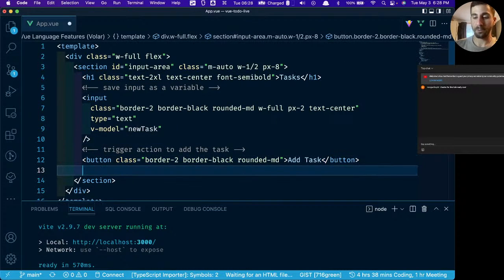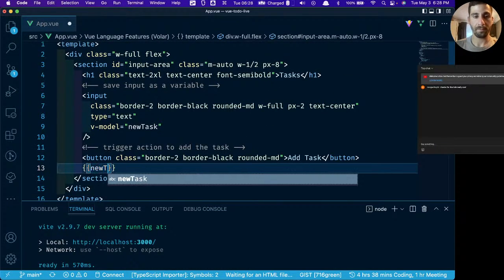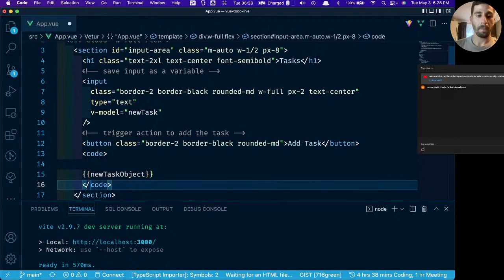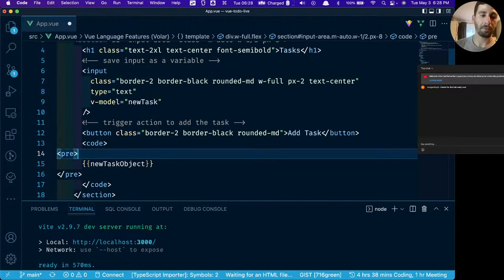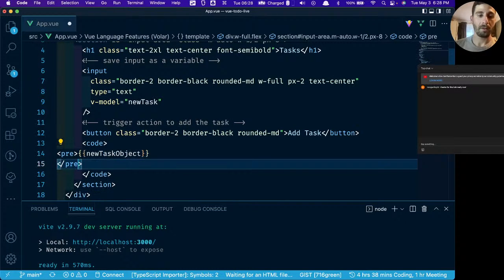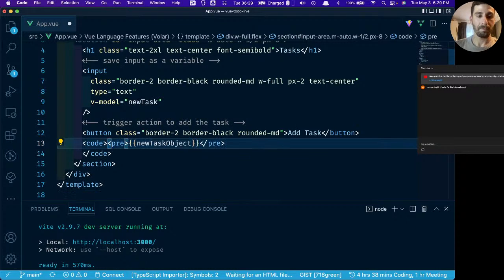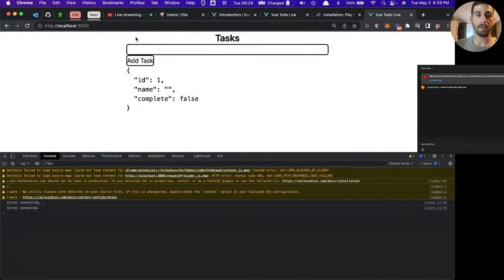And just for the sake of demonstration, let me just throw this in the template. The new task object right here. And I'm going to throw this inside of a code and a pre tag. Pre stands for preserve. It means that we want to preserve the spacing. So let me clean that up. And let's see what it looks like once we start entering a task. There we go. I mean, that's all we can really see right now. If we start typing, it updates the task.